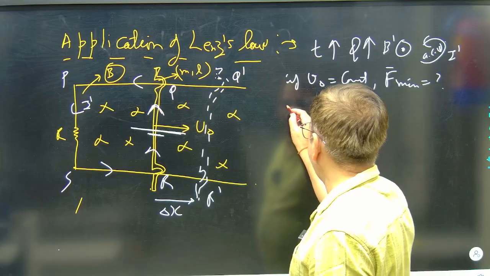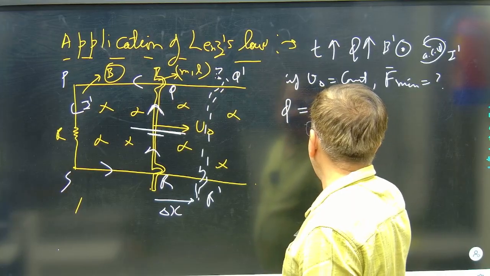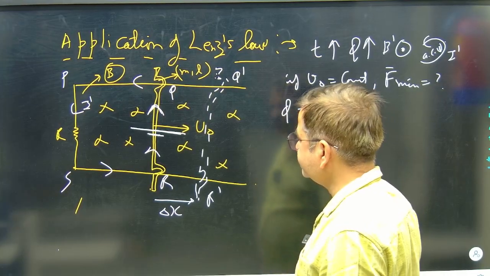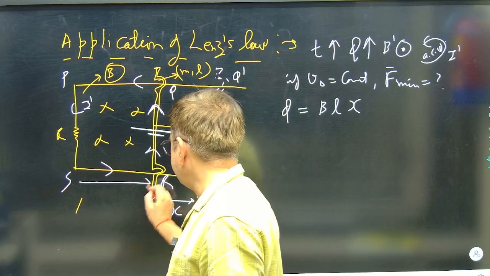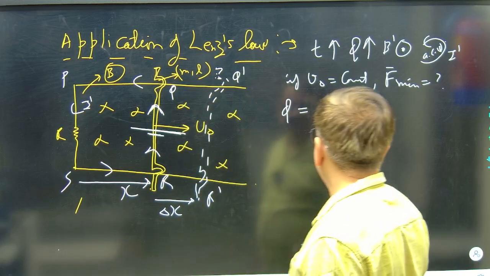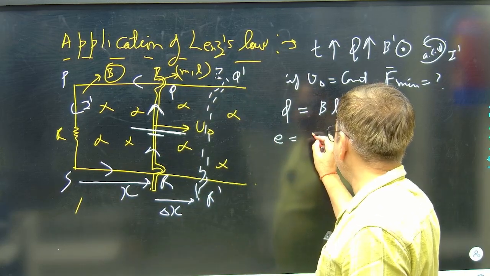See the flux phi as a function of x, I will say B into L into x. If it is a function of x and delta x is the change, now I see the EMF, it is d phi by dt.